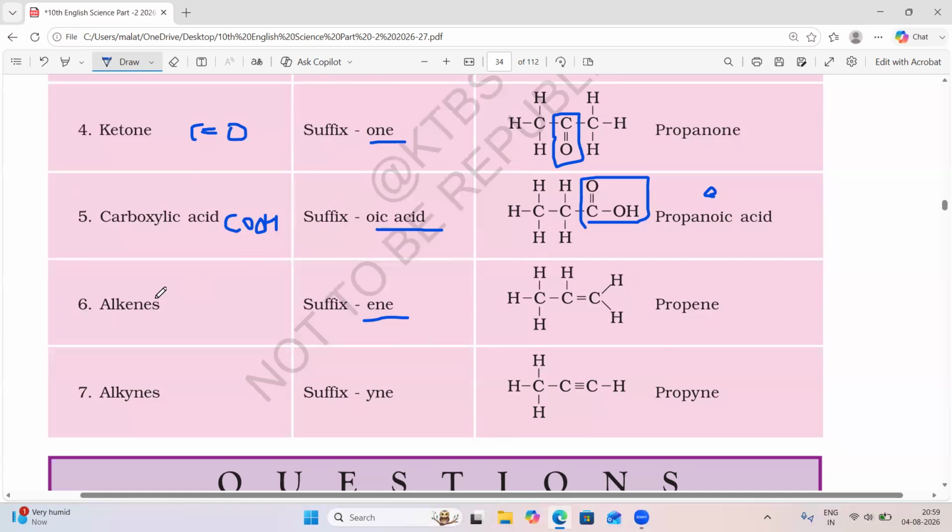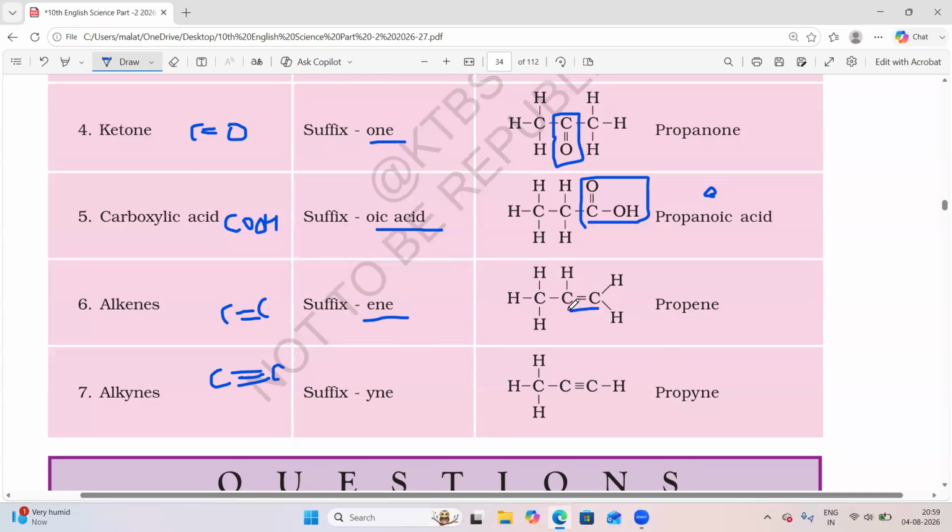So if it is alkenes, we already know it is carbon-carbon having a double bond. Then we will call it alkenes. So what suffix should we write? ENE. Then alkynes will be present. We know already it is carbon-carbon having a triple bond. So here you don't get confused. Here it is having a double bond between carbon and oxygen. Here alkenes means carbon-carbon having a double bond. So if you see here, there is a double bond.